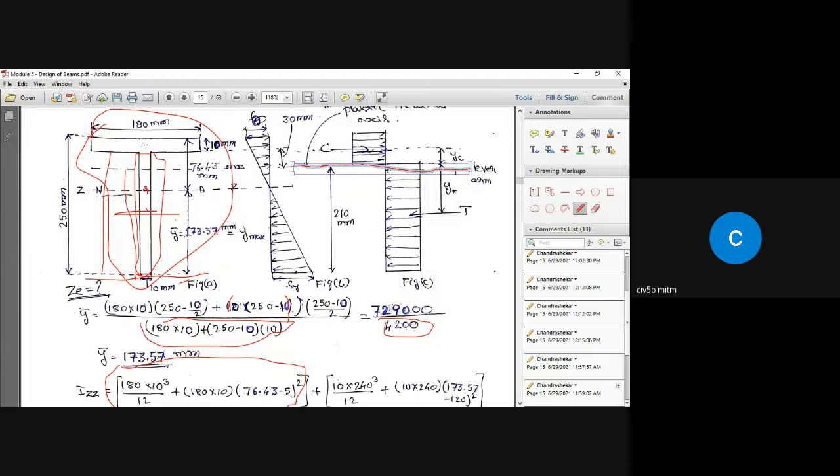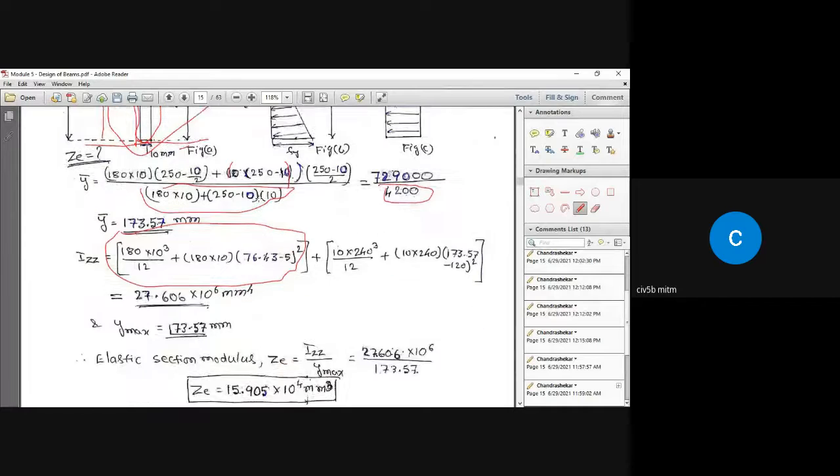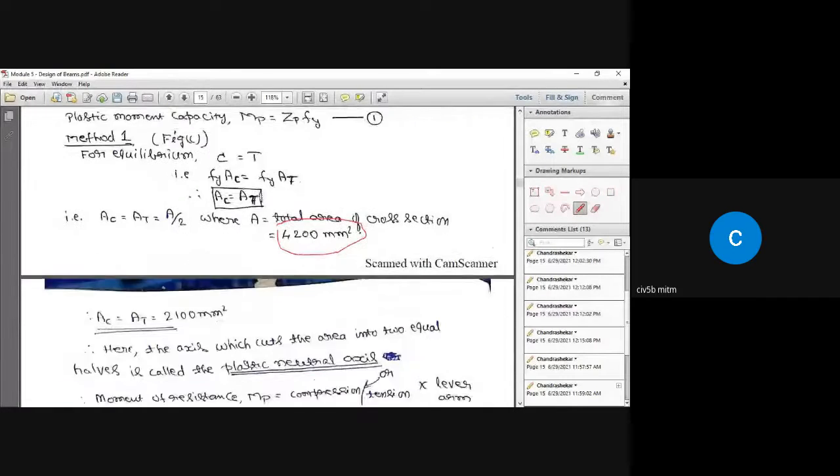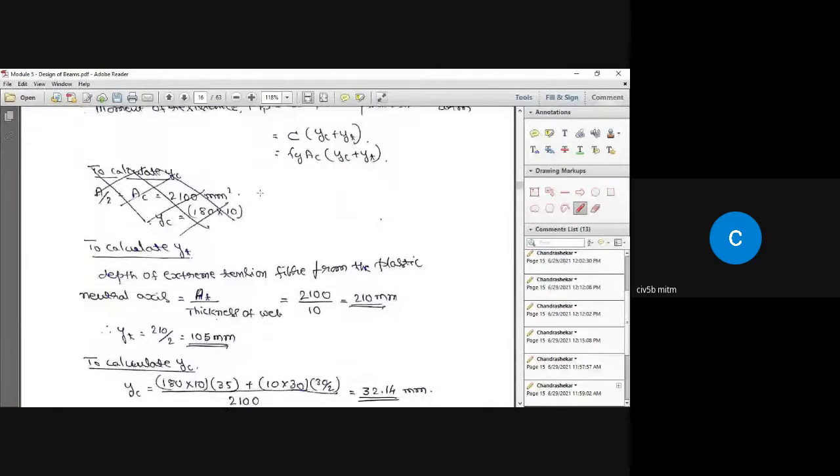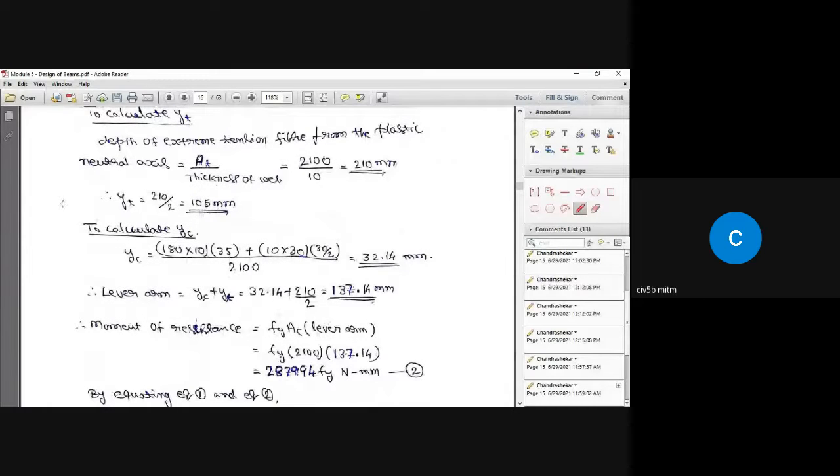So we need to find out where exactly the resultant compressive force falls in the compression zone from the plastic neutral axis. Once you find out that, that's what YC is. So YT is calculated and YC is calculated like this.